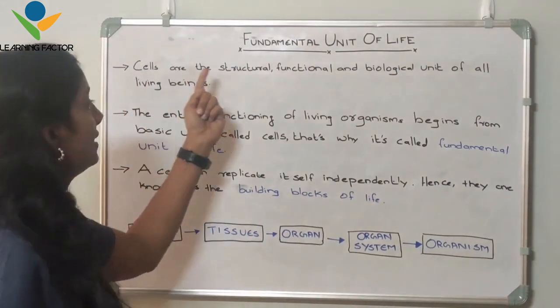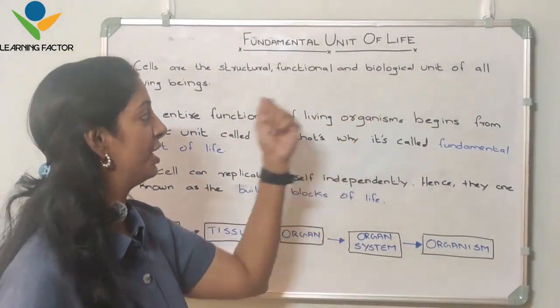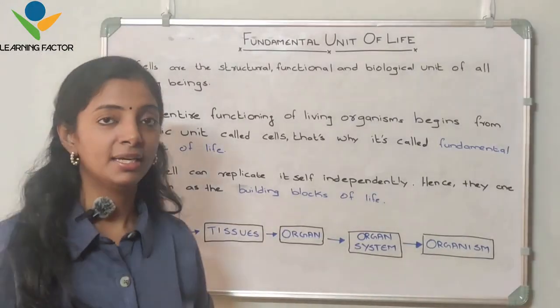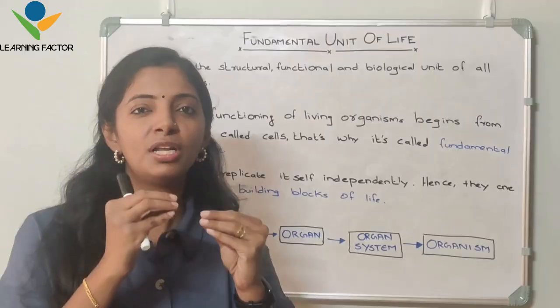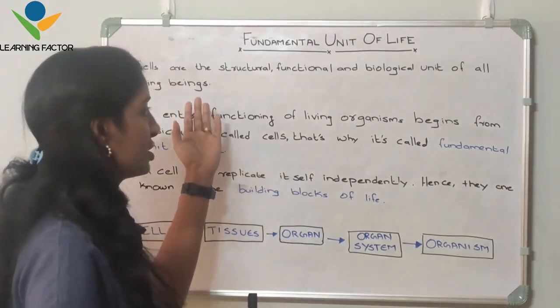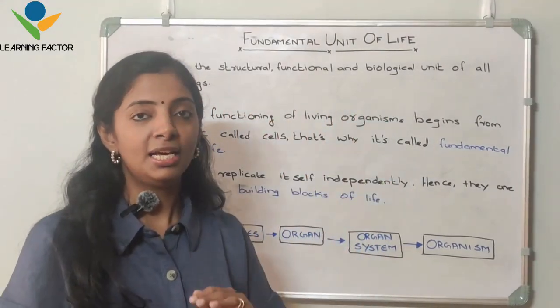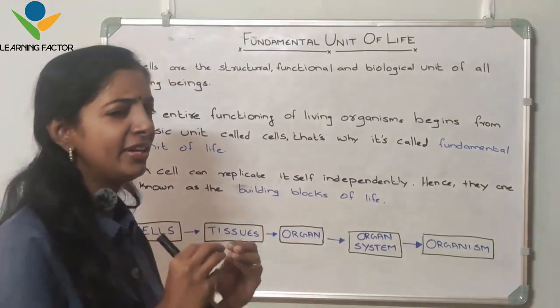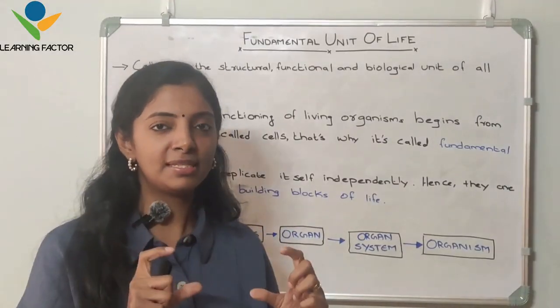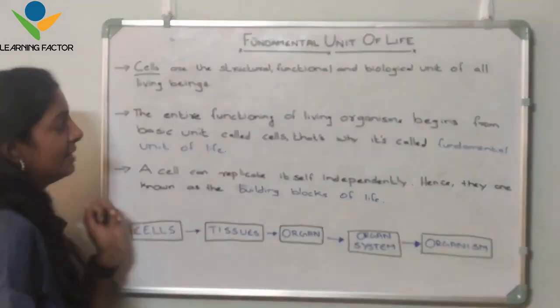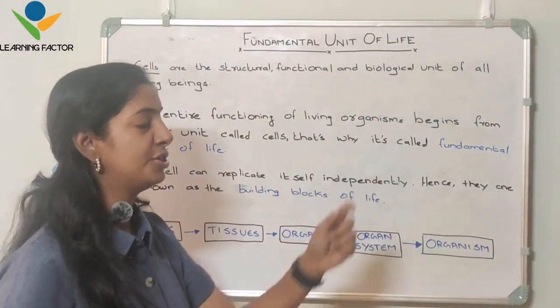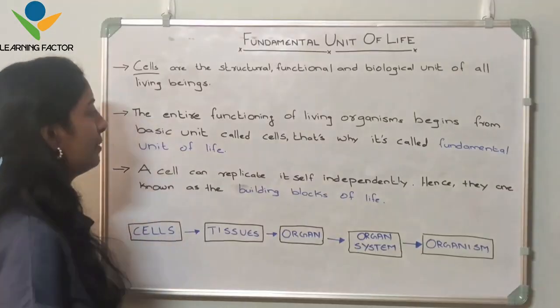Okay, see, cells are the structural, functional and biological unit of all living beings. Means it is the very smallest structural, functional and biological unit of life. Okay, it is a very basic structure, very basic form. So cells are the structural, functional and biological unit of all living beings.